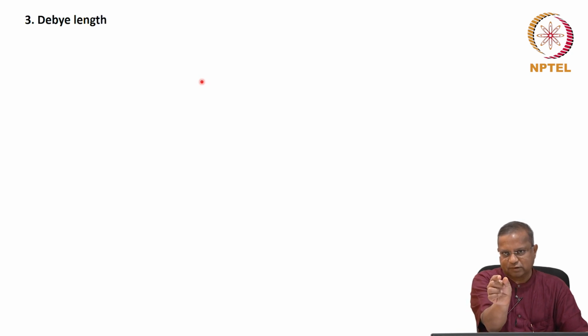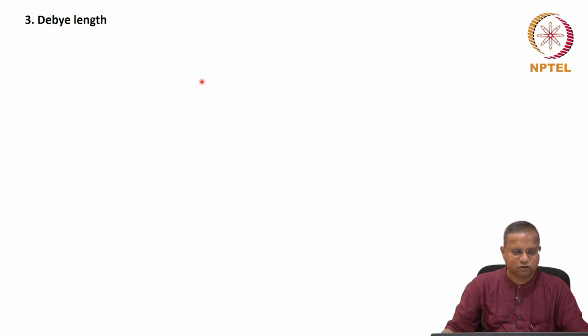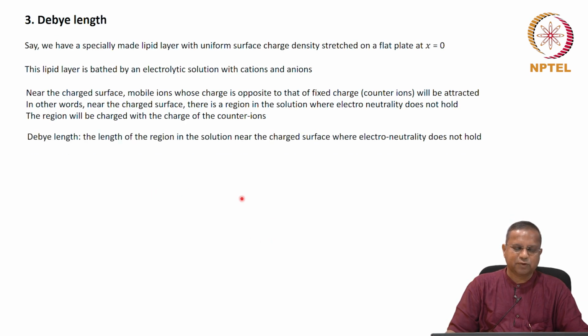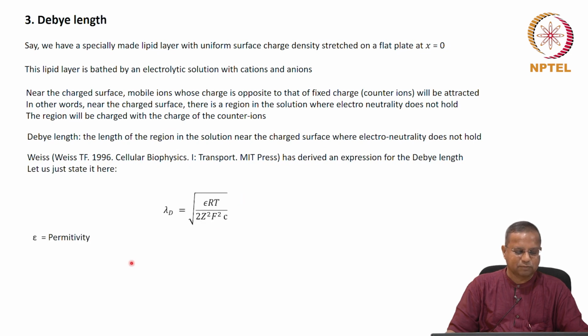And therefore, there is a certain length, there is a certain region over which electron neutrality is not valid. And that region is called the Debye length. And I gave you an expression to calculate Debye length.